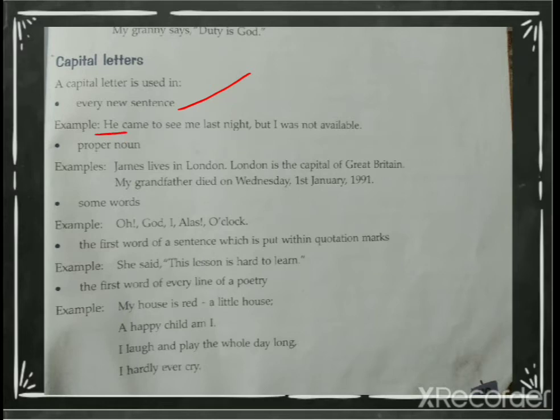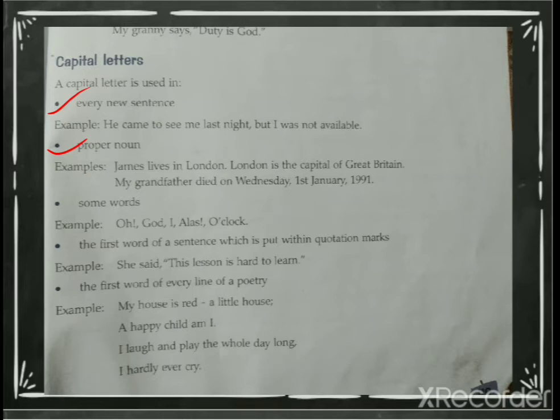Now next, so we have seen this point. Proper noun. James live in London. Now over here, proper noun, we mean name of a person or name of a place, right?